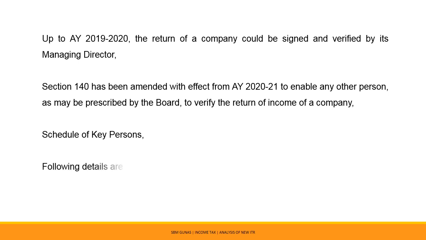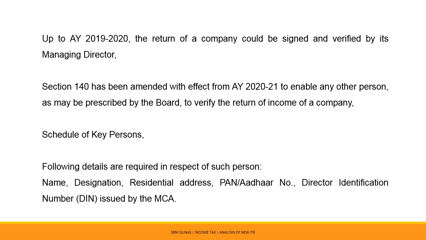Following details are required in respect of such person: name, designation, residential address, PAN, Aadhaar number, director identification number issued by MCA in case of a director. Such reference has been inserted to ensure that the return has been verified by the eligible person only.